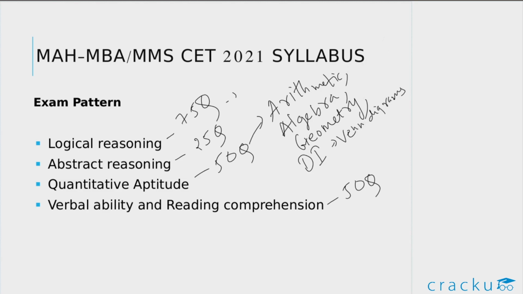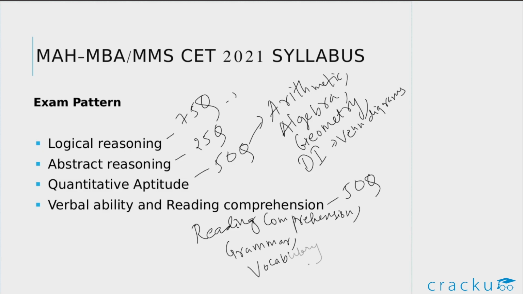Now coming to the verbal ability and reading comprehension section, there will be 50 questions from this section. The topics will be reading comprehension and grammar based questions. The grammar based questions will be error correction, spelling or inappropriate usage, sentence completion and word arrangement. There will also be a few questions on vocabulary, antonyms and synonyms, and 5 to 6 questions on parajumbles.